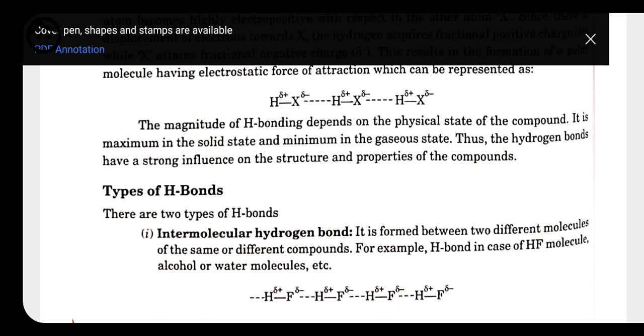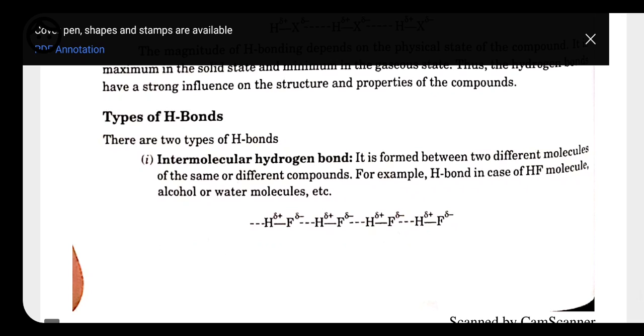So here we have types of hydrogen bonding. There are two types of hydrogen bonding. One is called intermolecular hydrogen bonding, and another one is called intramolecular hydrogen bonding. So what do you mean by intermolecular hydrogen bonding? It is when hydrogen bonding takes place between different molecules of the same or different compound. It is called intermolecular hydrogen bonding.